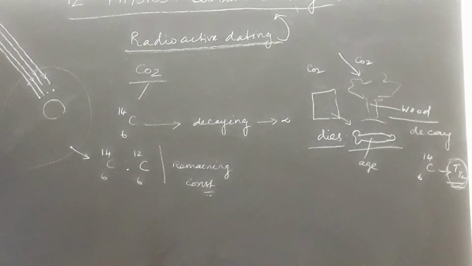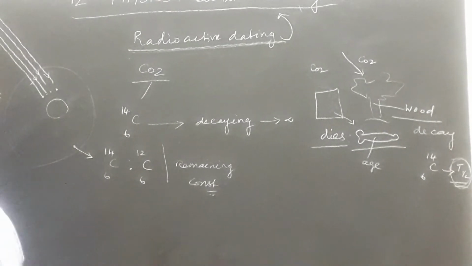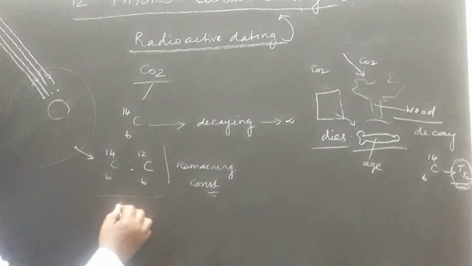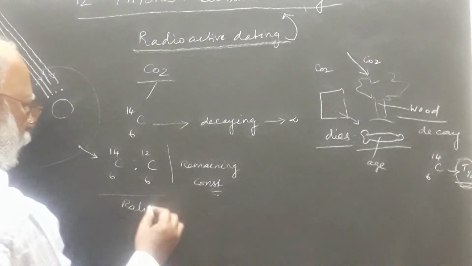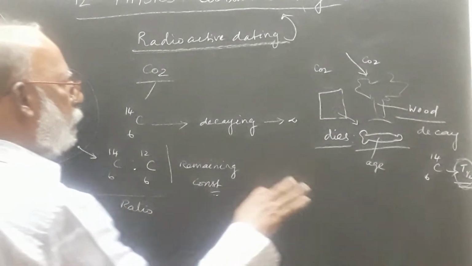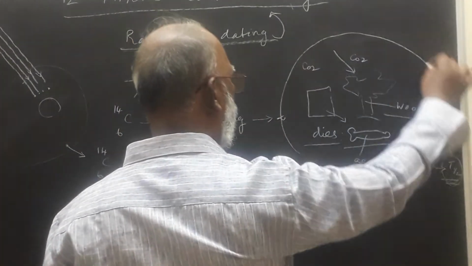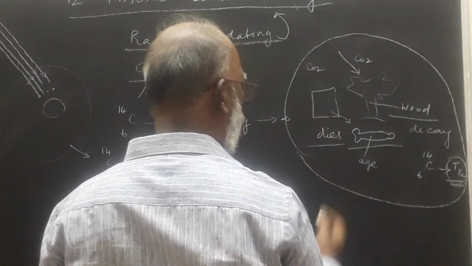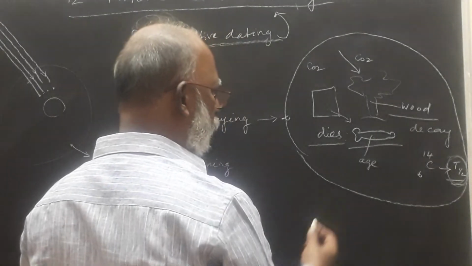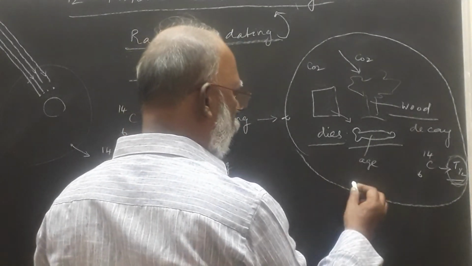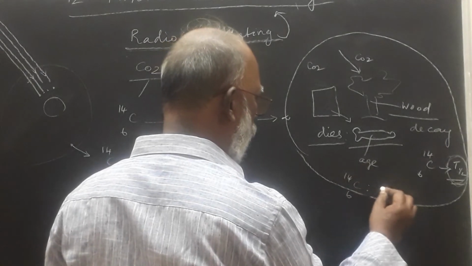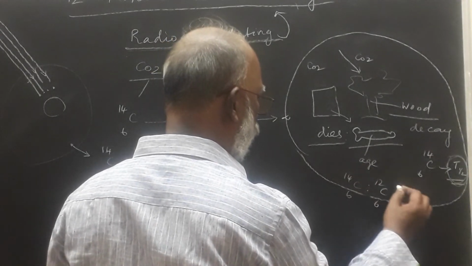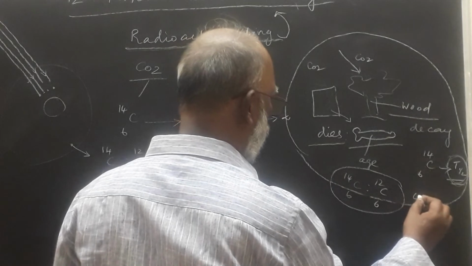Even though here the ratio is maintained, suppose after the body dies or after life vanishes, then here also the carbon 6C14 and carbon 6C12 ratio remains constant.